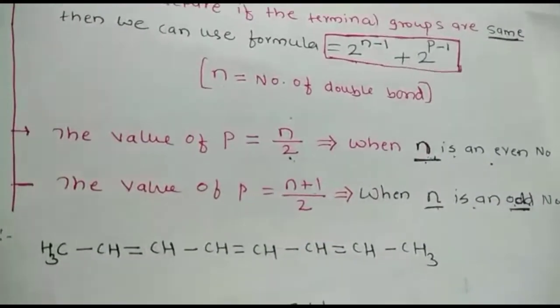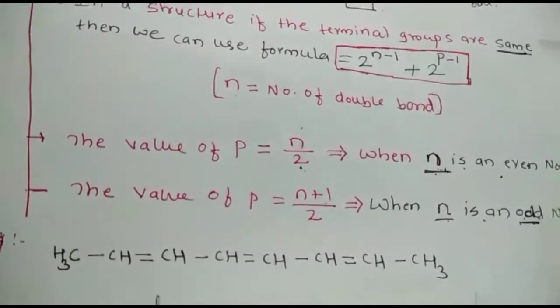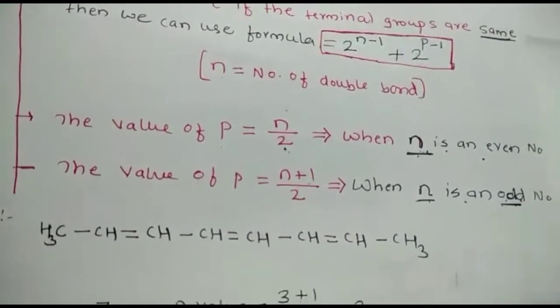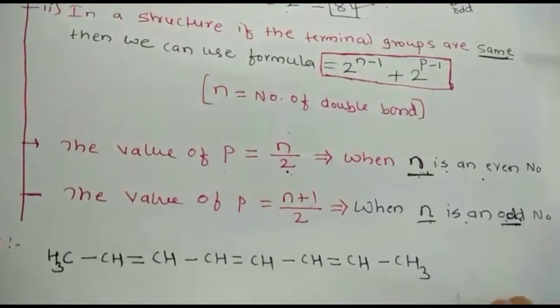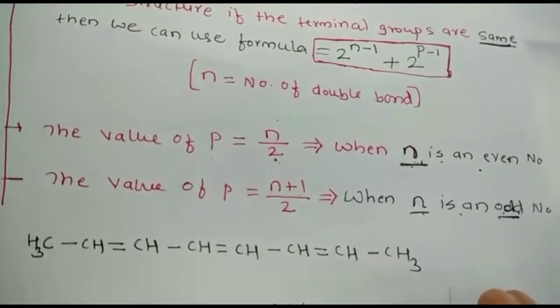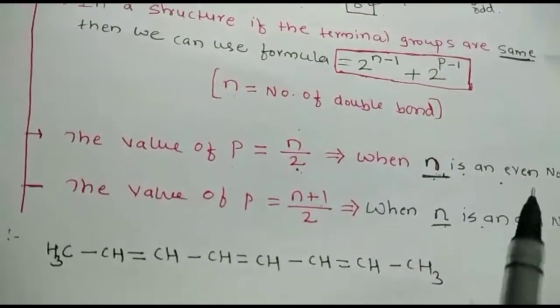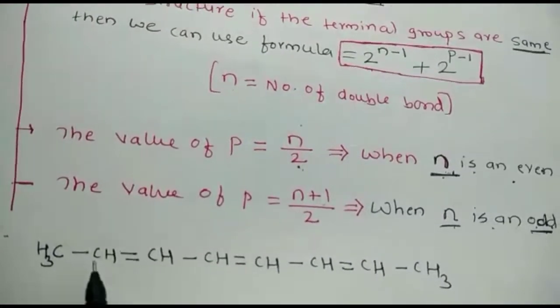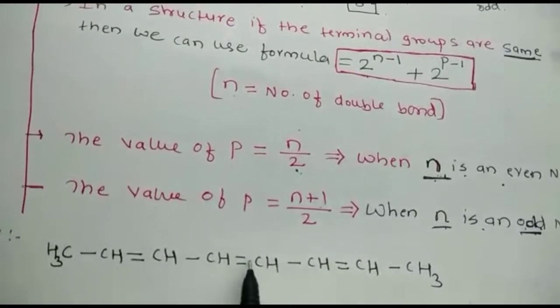Take an example. In this structure, the total number of carbon atoms: 1, 2, 3, 4, 5, 6, 7, 8 carbon atoms are there. I will not give the name of this organic compound; I will just find the total number of geometrical isomers. How many double bonds are there? 1, 2, 3.